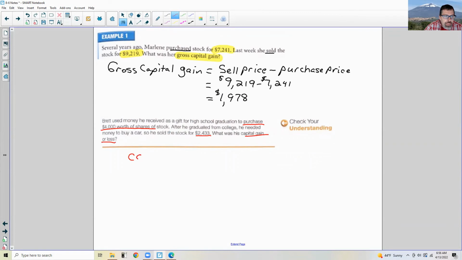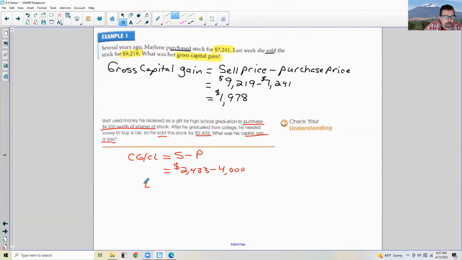So capital gain, capital loss, we don't know which it is yet, so I'll put that equals sell price minus purchase price. I'll shorten this, sell minus purchase. I'm going to leave this blank because I'm not sure which it is. I'm going to take the sell price, he sold the stocks for $2,433, but he purchased them for $4,000.